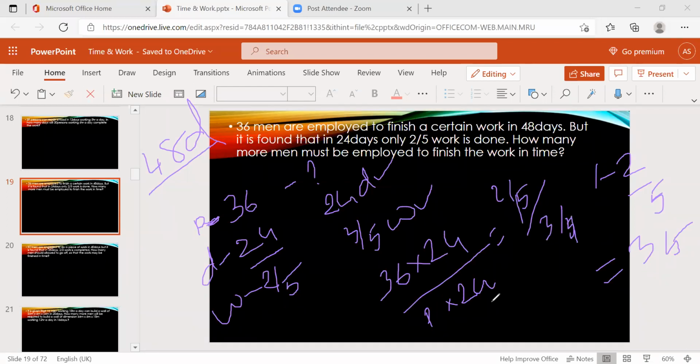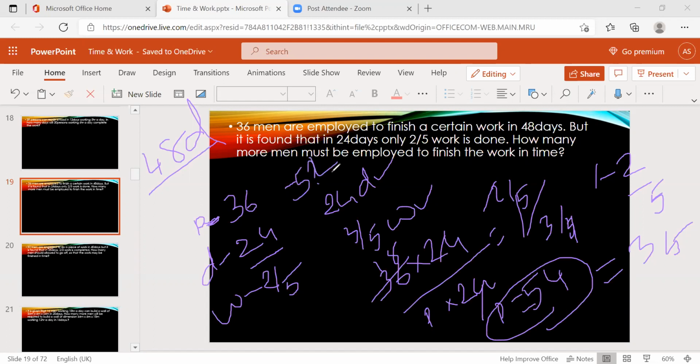Fractions given. 5 gets cancelled, 24 gets cancelled, and it's nothing but 2 by 3. 2 ones and 18, so 18 into 3. So P equal to 18 into 3 is 54. So to complete this work in 24 days, they require 54 men.